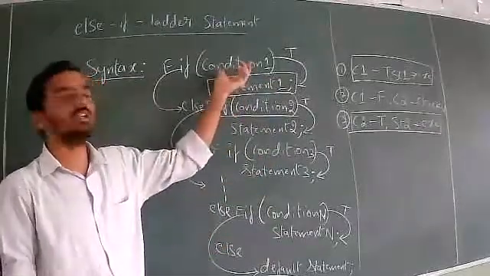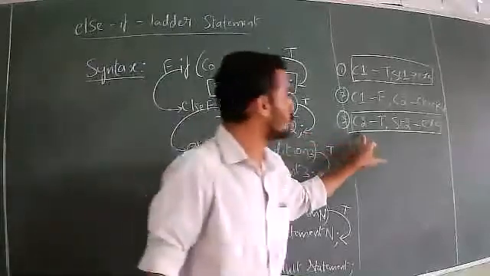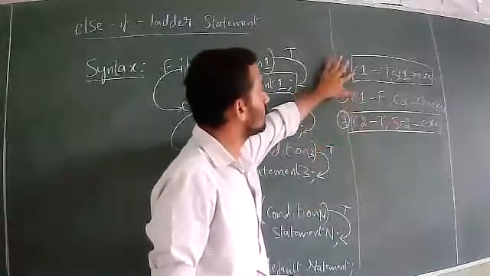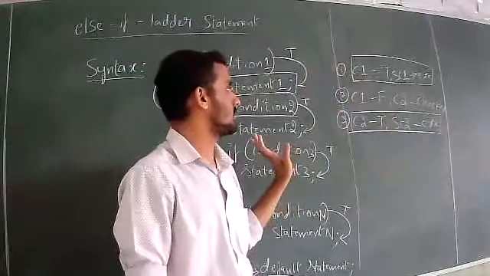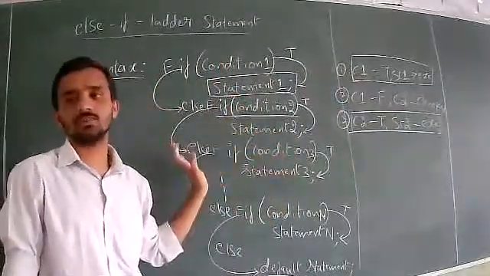Now, if condition 1 is false, then only condition 2 will be checked. Again, if condition 2 is true, statement 2 will be executed, then it is the end. See, whenever I put in a false, that means it is the end. End in the sense, remaining conditions will not be checked. Okay. Now, if condition 2 is false, then only condition 3 will be checked.